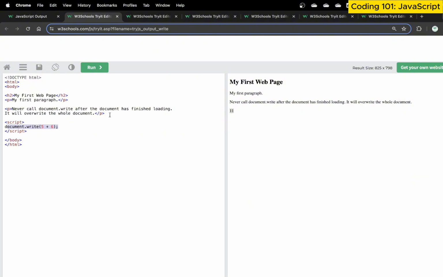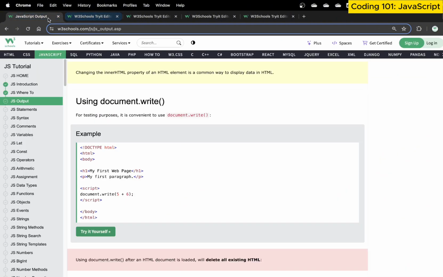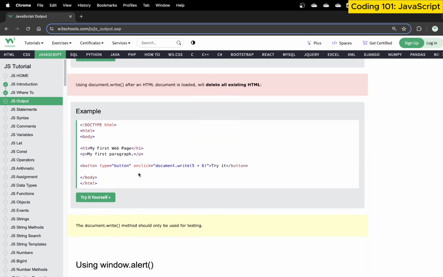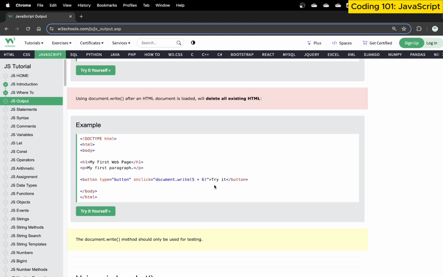Okay, so document means this current page. Again, this is an object. This document refers to my page. Write on this page 5 plus 6 using parentheses. This is again another function here. Okay, so let me just close these previous workarounds and go back to our code. So this is the second way, using document.write. The third way is when we use button.write.